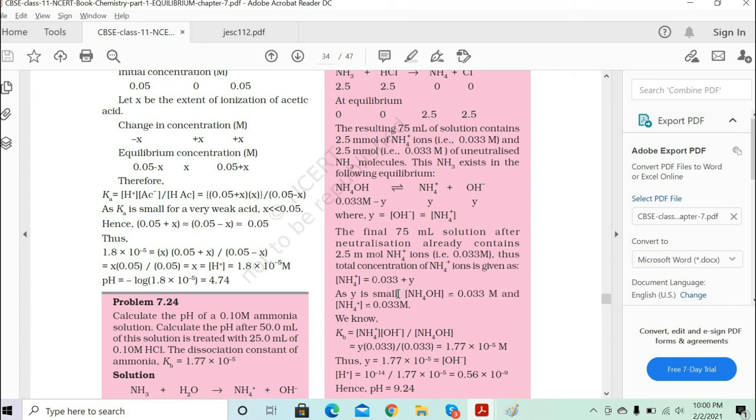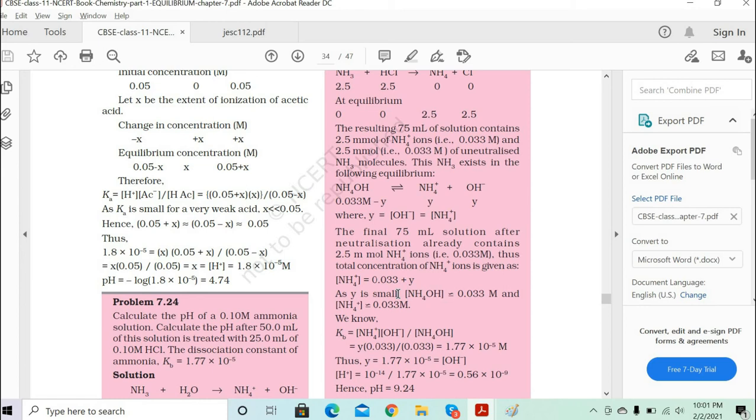See, it's given 2.5 millimoles, right? So again, you have to multiply that 2.5 with 10 power minus 3. Wait, that's millimoles. I thought that was a spelling mistake. No, it's millimoles. Okay, 2.5 millimoles, so 2.5 into 10 power minus 3, divided by 75 into 10 power minus 3.